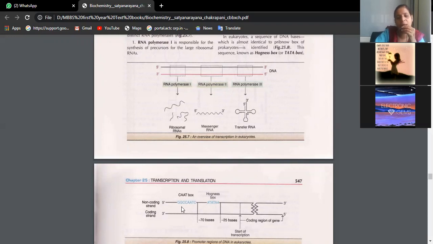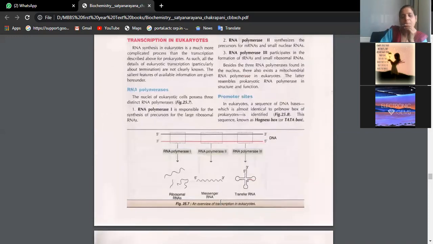Similarly, there is one more set of nitrogen bases, GGCCAATC, which is called the CAT box. The polymerases identify the sequence of these nitrogen bases and attach there so that the transcription will start.